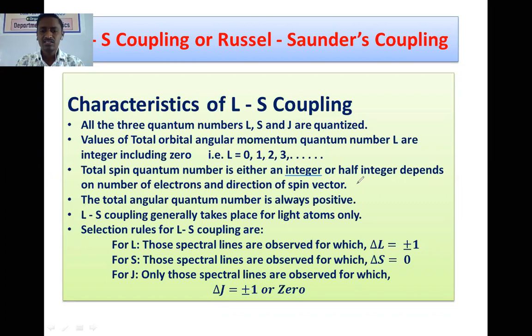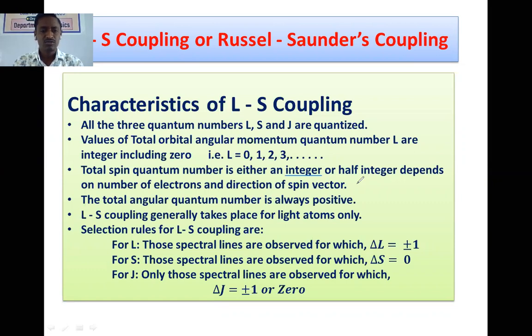As the single electron is oriented in a clockwise direction, the spin quantum number will be plus half. So the value of total quantum number, J equal to L plus S, means 0 plus 1 by 2, that is 1 by 2, which is positive. It is always valid for any number of electrons present in an atom. That means the value of capital J should always be positive.